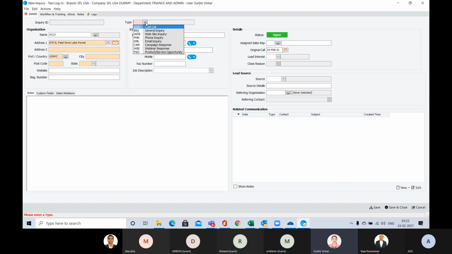Just a second, let me complete this. I think it is of Chicago.